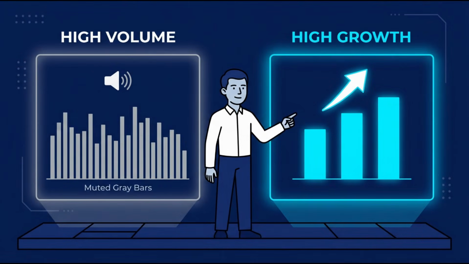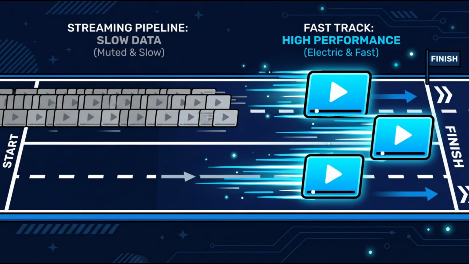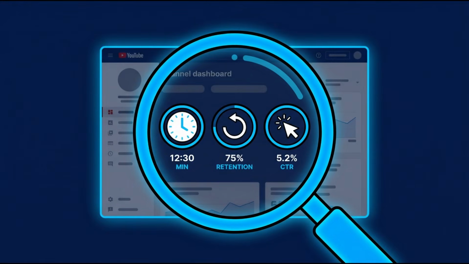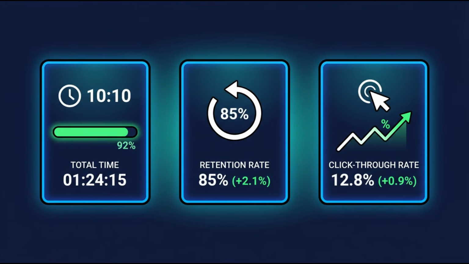The channels adding the most subscribers right now are not posting more than you, they are posting less. Strategically less. And they are outpacing channels with 10 times their upload history. So what is the actual difference? And why does their approach work so well? The answer starts with how YouTube actually measures the value of a channel. Most creators track subscriber count and view count. YouTube is watching something else entirely. It tracks how long people stay, how often they come back, and whether they actually click your videos.